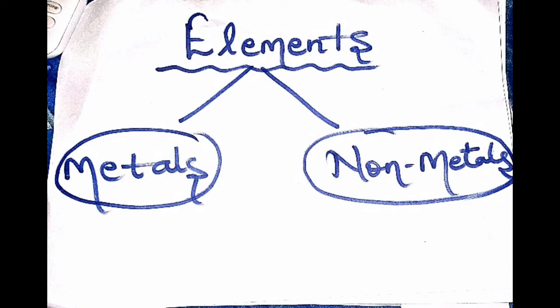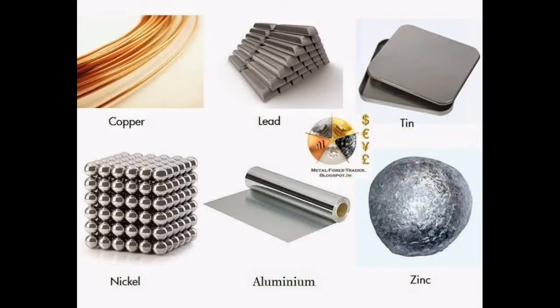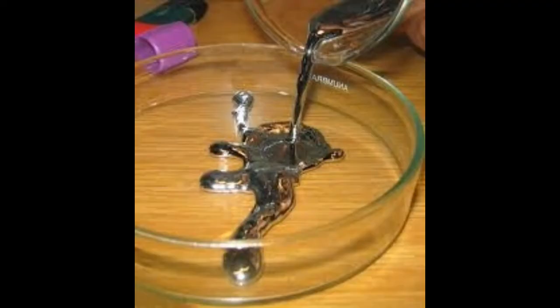Now, the elements can be classified on the basis of metals and non-metals. All metals are good conductors of heat and electricity. They have specific lustres and normally they are in the solid form. See, these are the examples of metals: gold, silver, copper, bronze. This is mercury, the only metal which is found in liquid state at room temperature.